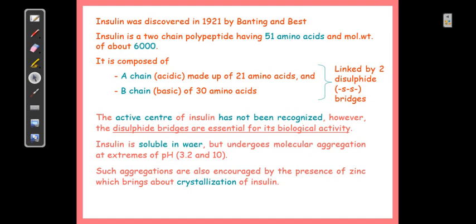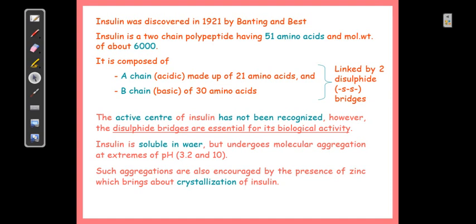So you can have amorphous molecular aggregates or a crystalline insulin which could release insulin slowly but in a sustained manner, and thus it could help reduce the frequency of insulin injections, and prolonged hyperglycemia could be better managed with such types. These details we will definitely discuss in the various insulin preparations.